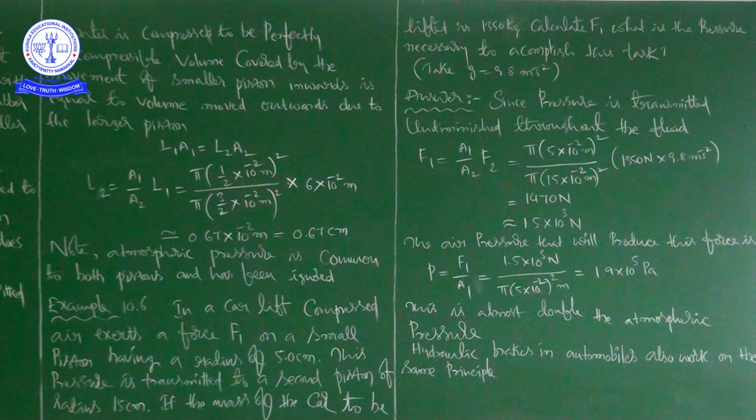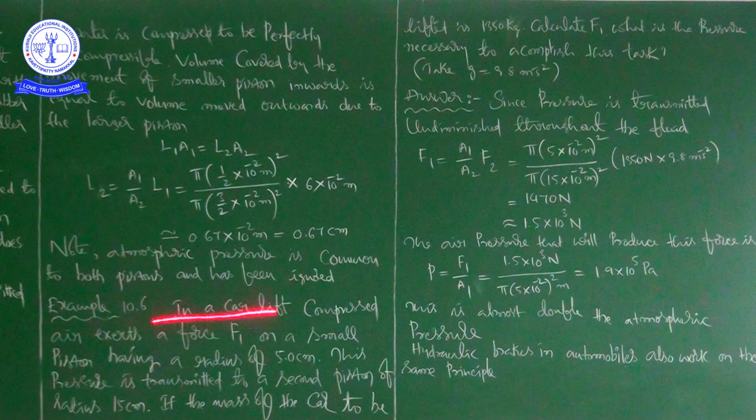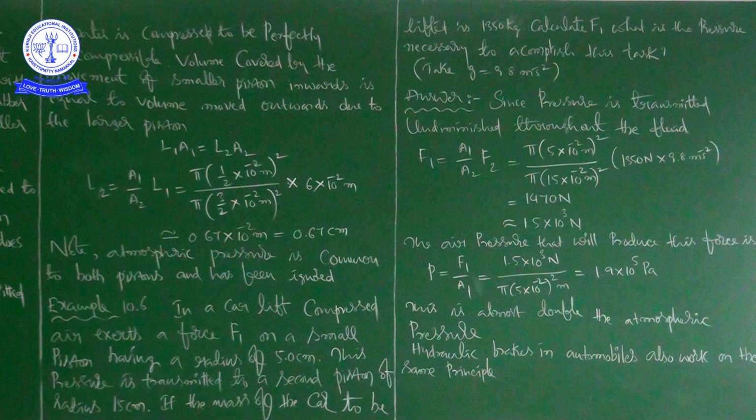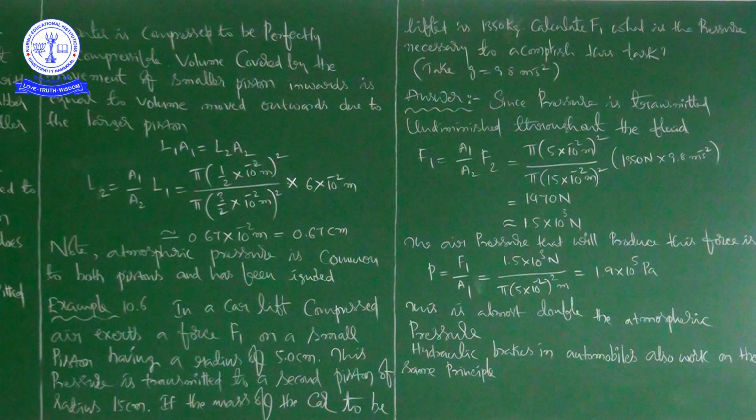Now the next example problem, example 10.6. In a car lift, compressed air exerts a force F1 on a small piston having a radius of 5 centimeters. So directly they have given the radius, that is 5 centimeters.